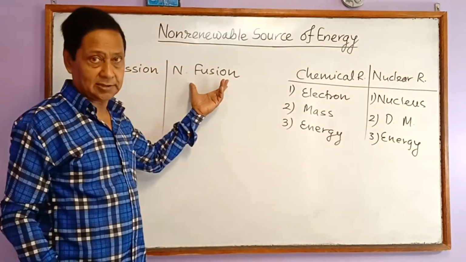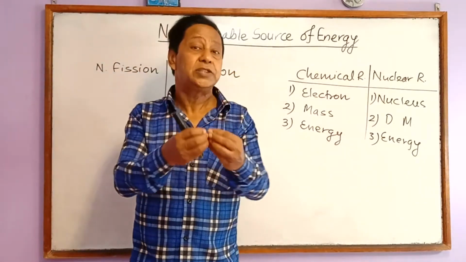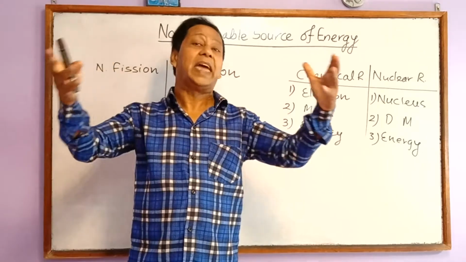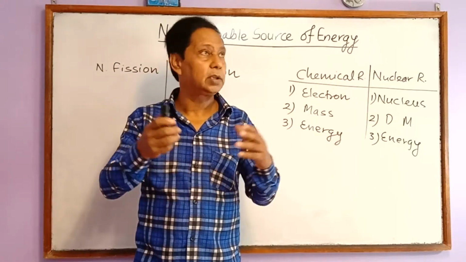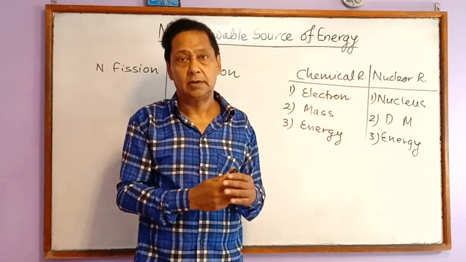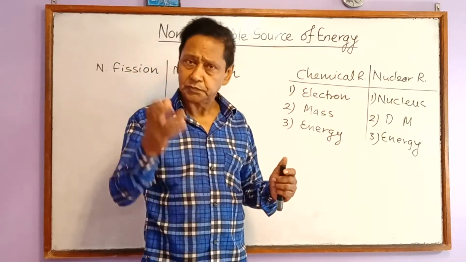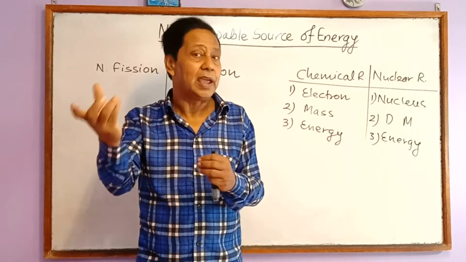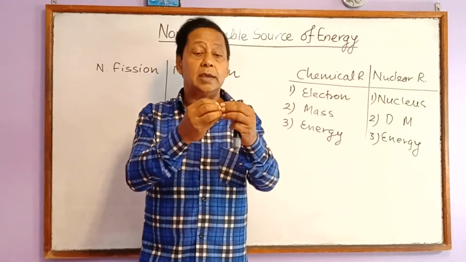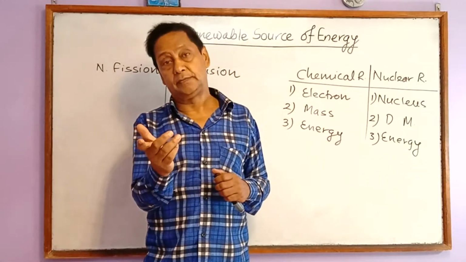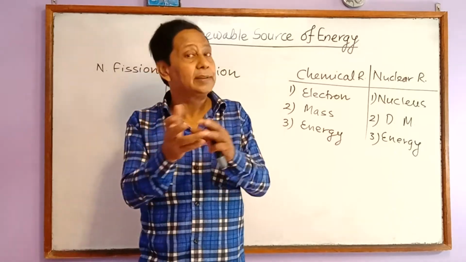But in fusion, the light nuclei fuse with each other to form comparatively heavy nuclei. An example is in the stars and in the sun. What is happening in the sun? Hydrogen nuclei, which are lighter than helium, are constantly fusing with each other to form helium nuclei, which are heavier than hydrogen nuclei.